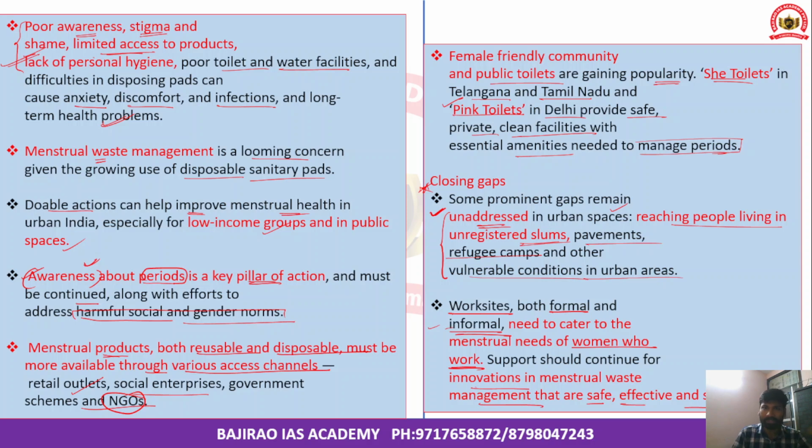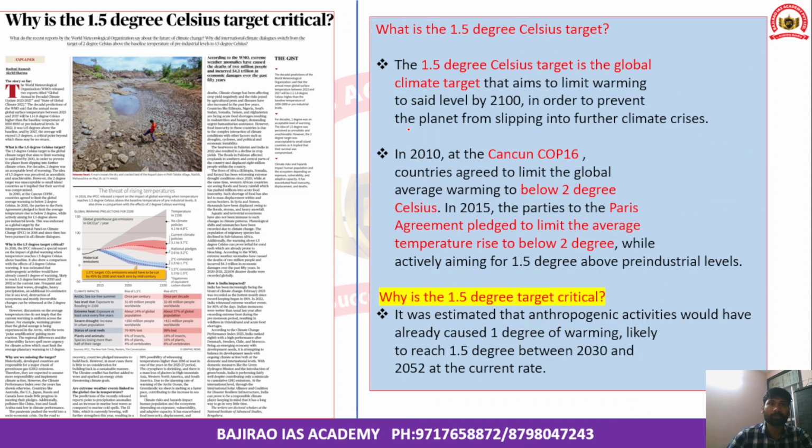So this article is particularly very important for both paper 2 and paper 1 of UPSC mains. Okay, so the next article is with respect to climate change and the increasing temperature to 1.5 degrees Celsius. Right.